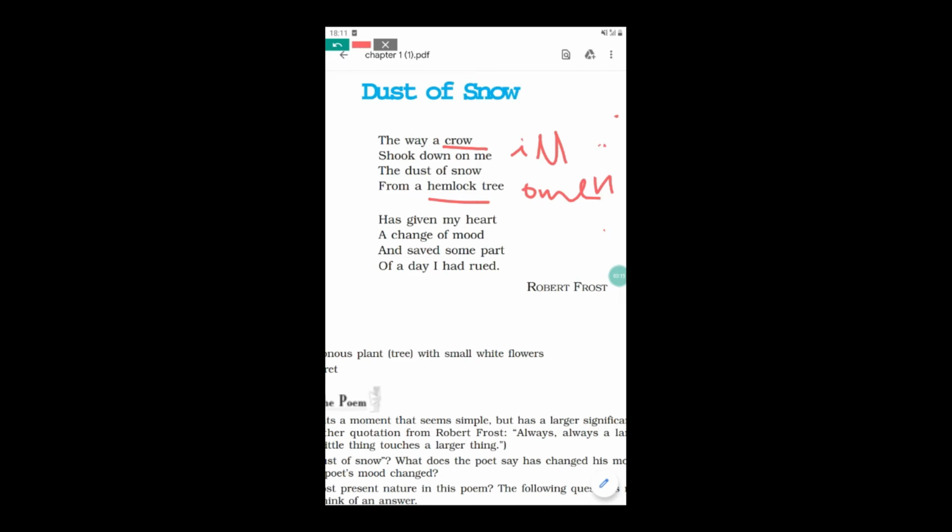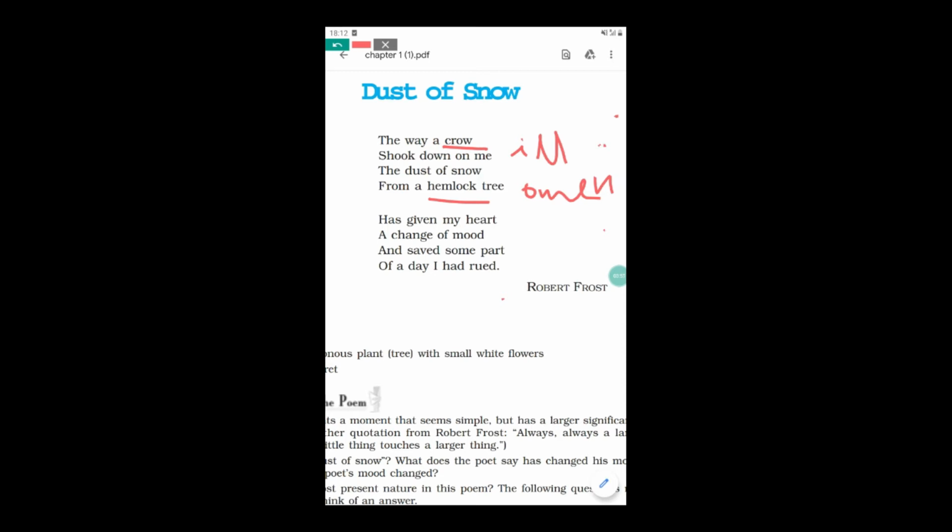So the poet says in the next stanza, I was very unhappy, very sad, very sorrowful at that time. So my whole day was going to be ruined, going to be destroyed. But as soon as I saw the small crow playing with the small plant, hemlock, then the white surface of the snow, which was looking very white, very smooth, fell down upon my body, and there was a change of the mood.